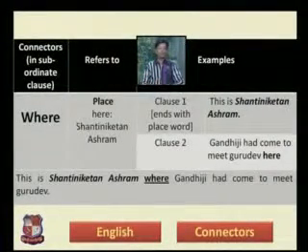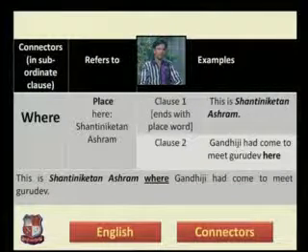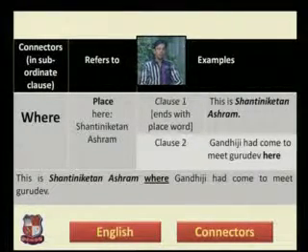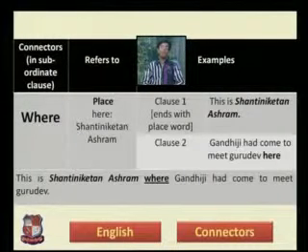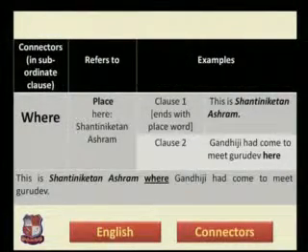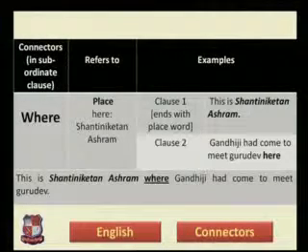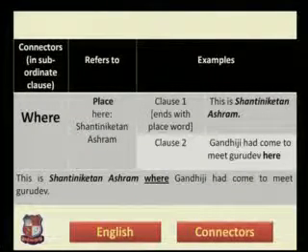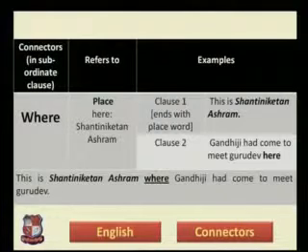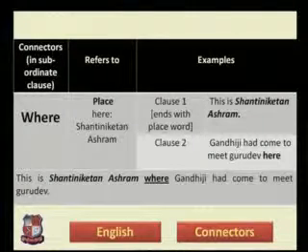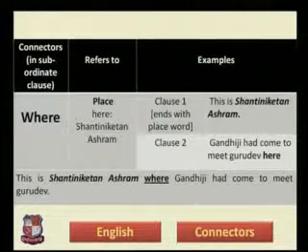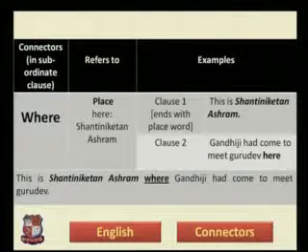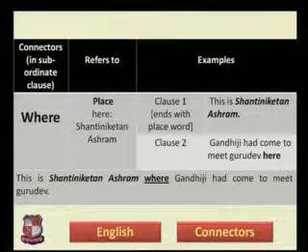Let us move on with the next slide that talks about the connector where. Where is a connector that refers to the noun or a name of a place. As in this sentence, clause number 1 is, this is Shanti Niketan Ashram. The characteristic of this connector, or the process of synthesis, is that the main clause will always end with the name of a place. Like in clause number 1, the sentence is, this is Shanti Niketan. So Shanti Niketan is actually a name of a place.